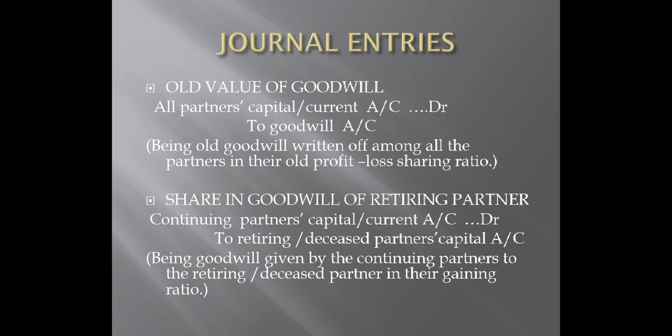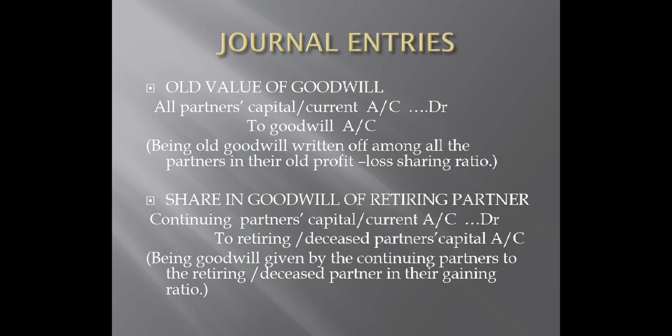Let us understand the journal entries for the concept of goodwill. The first journal entry is about the old value of goodwill. Which is the old value of goodwill? It is the one mentioned in balance sheet. I just explained. So in this case, all partners' capital current accounts will be debited to goodwill account.